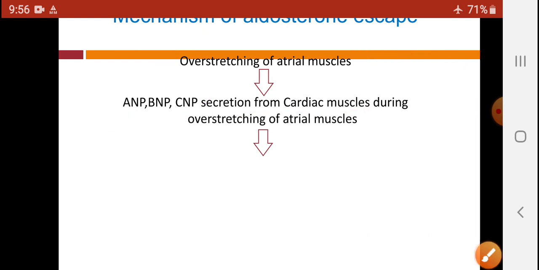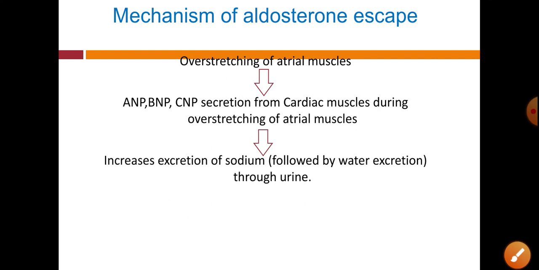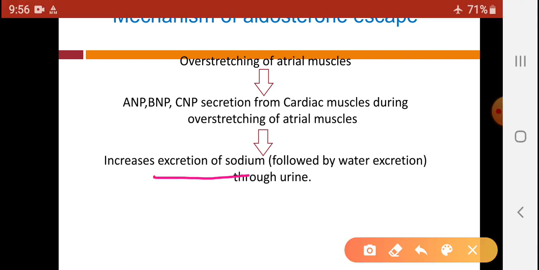So let us see the next step. ANP, BNP and CNP cause increased excretion of sodium. Here the word is excretion. This action is exactly opposite to that of aldosterone.